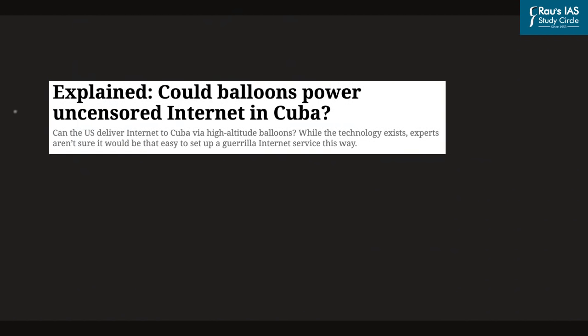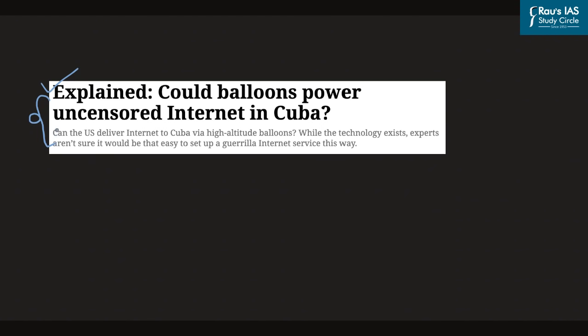Now, Cuba, which is a small island near the United States of America, has been witnessing a lot of protests against the establishment or the government. In this regard, the government of Cuba is censoring the internet in Cuba. And by doing so, it is trying to cover up any dissent against the existing government. In order to provide the Cuban citizens with uncensored internet, the United States of America is considering or pondering over providing internet to the Cuban citizens by way of balloons.